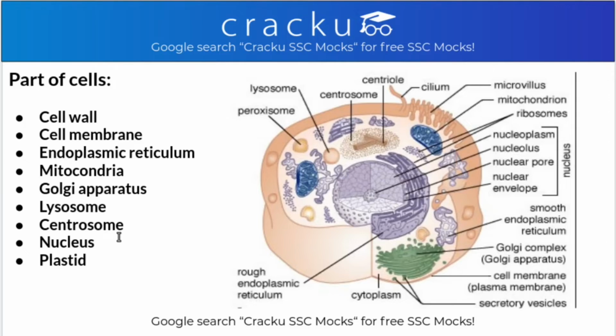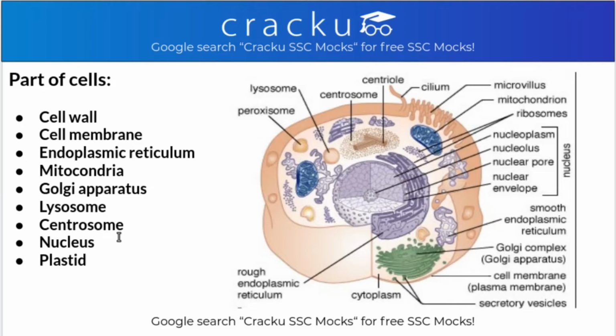There is centrosome, which helps in the formation of spindle fiber. There is the nucleus, which stores the genetic material, and the nucleus is the brain of the cell as it regulates all metabolic, reproductive and hereditary activities of the cell. And plastid is exclusively found in plant cells.